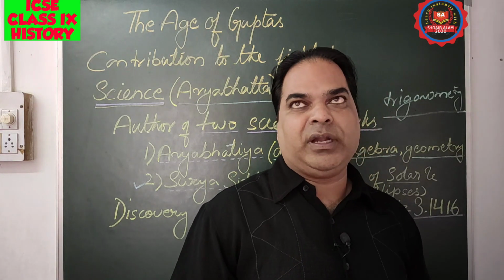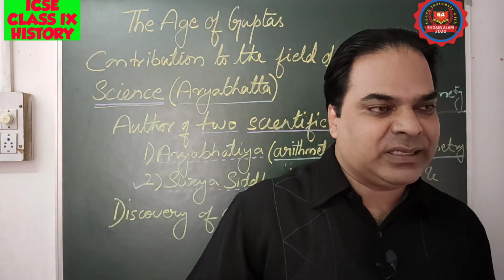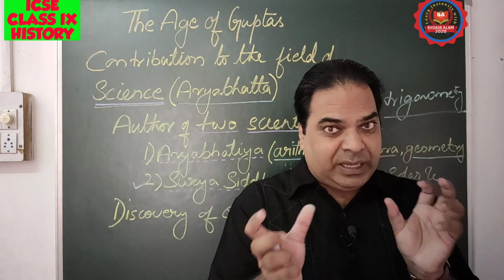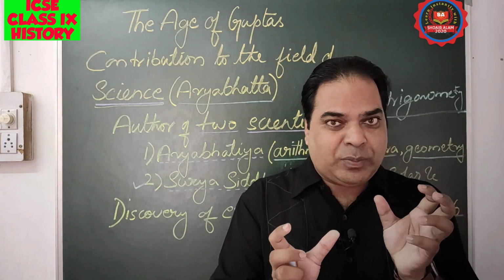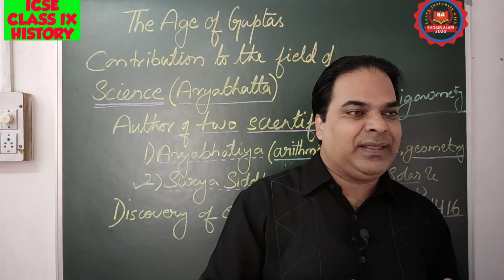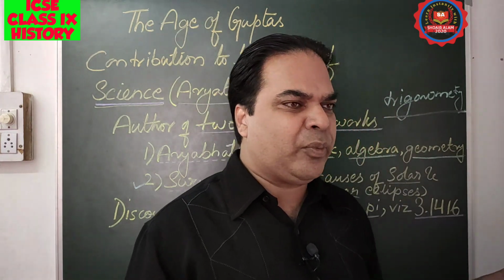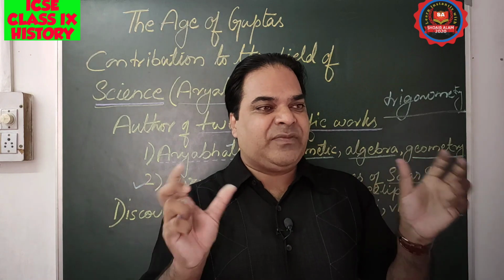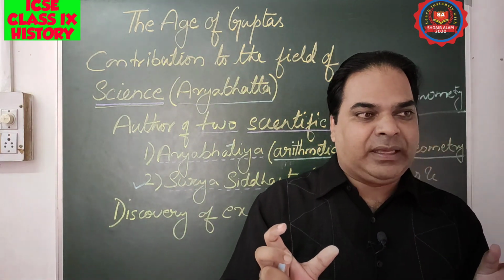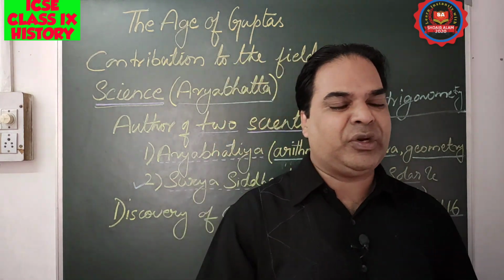He had also discovered about heavenly bodies like the moon. The moon is spherical and shines by reflected light. Not only that, he also came up with the idea of place value. It throws light on place value and the use of the number 0. The use of number 0 also was his contribution.